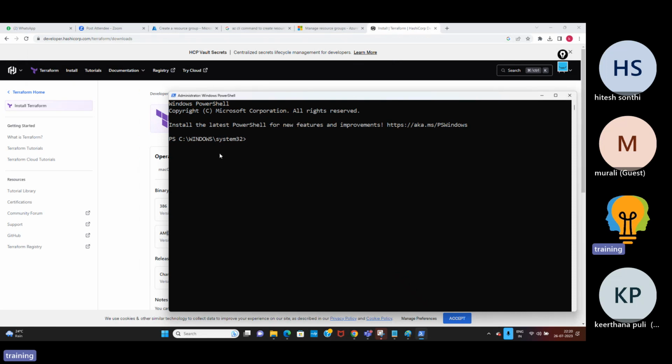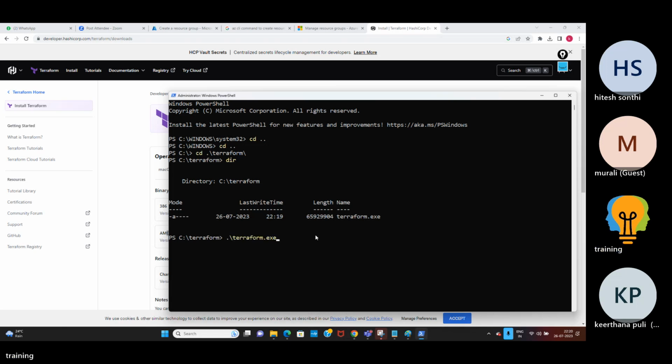Now where is my exe? The exe is under the C colon Terraform folder, right? So I'll go to it: cd Terraform. I'm in the Terraform folder. If I say dir, I have the exe. Now you can run the command: terraform -version. Now I am able to run the Terraform exe.